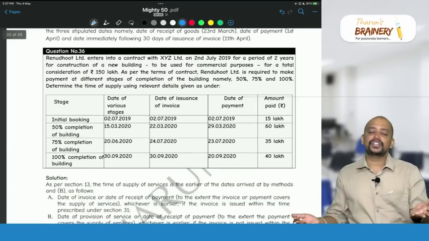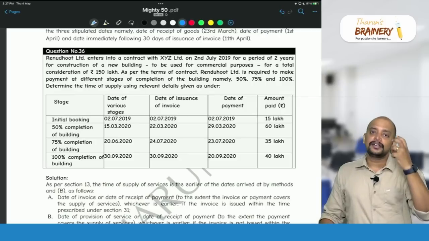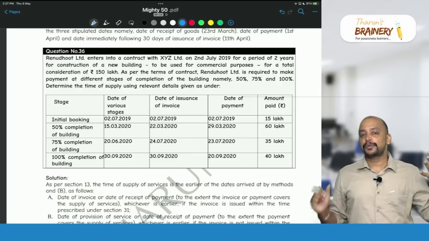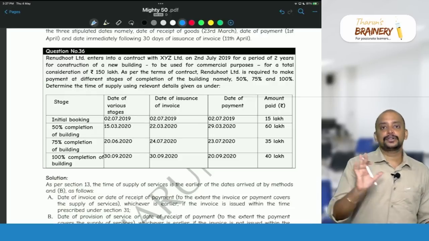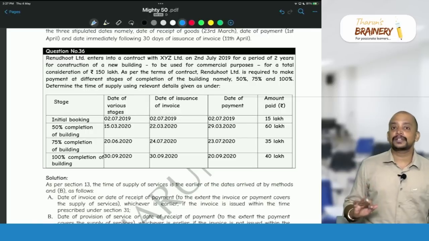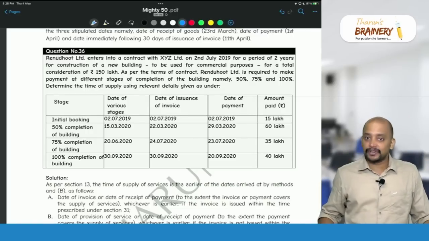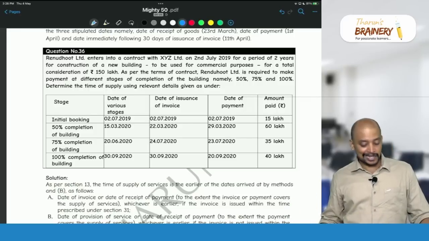So in the same question, both FCM and RCM are given. You stick to the provision. As per the provision, what you need to know is: date on which goods are received, or date on which payment is made to supplier, or 31st day from the date of invoice. If you grab just that information from the question, automatically you will get the answer.